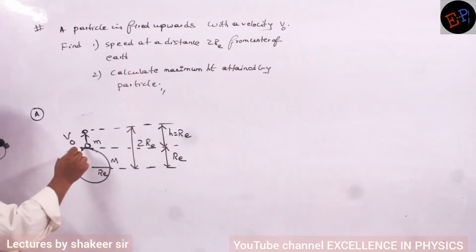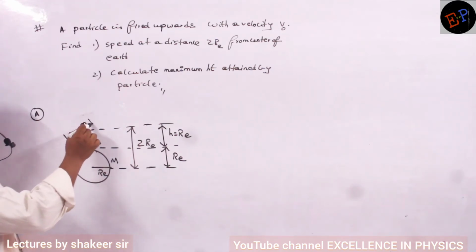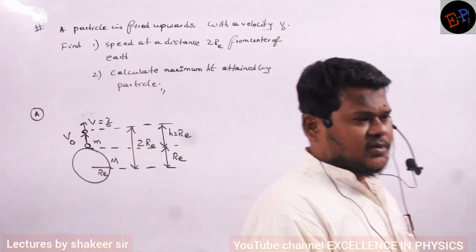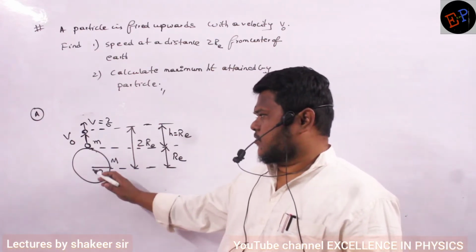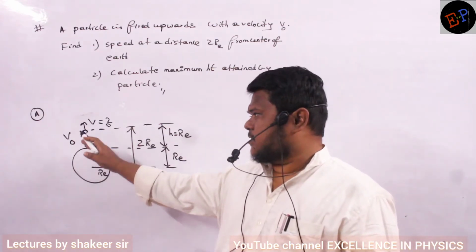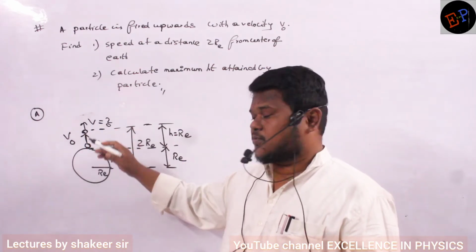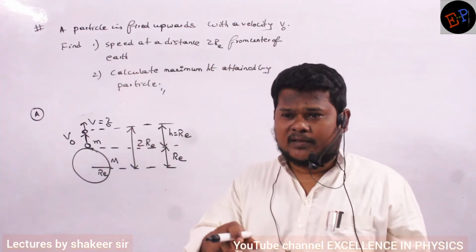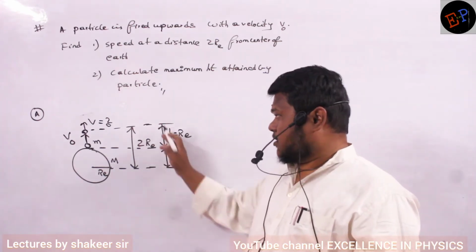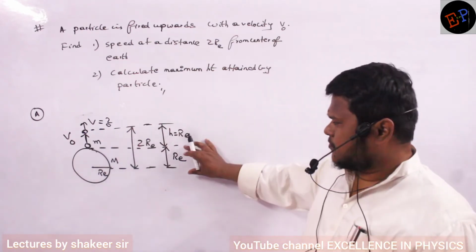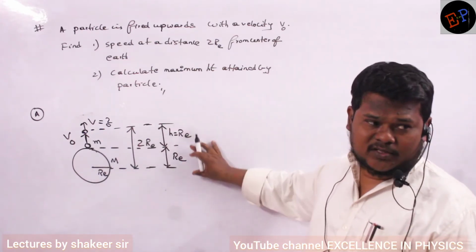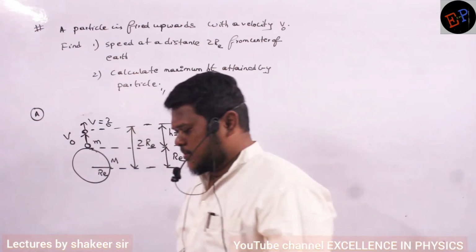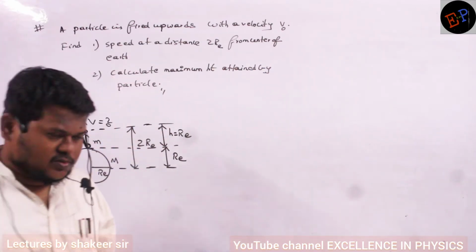Okay. So by the time this particle reaches here, again it will have some velocity v, and that velocity v only we are supposed to calculate. Are you able to understand? Clear? So velocity at the surface of Earth is v0. By the time it will reach to a height of another Re, so total from the center distance will be Re plus Re, 2Re. Distance always should be taken from where? From the center only. So from the center total distance is 2Re. It means radius of Earth is Re, height traveled is another Re, plus Re, 2Re. Understood, no? So here velocity will be v, that velocity I have to calculate. Now can you say which method I can use to do the calculation?